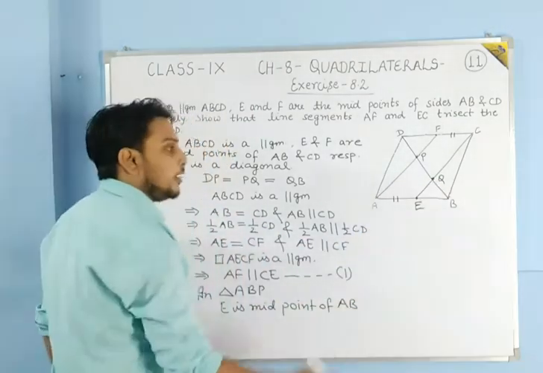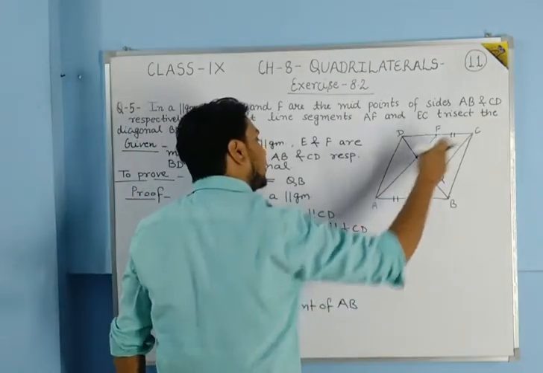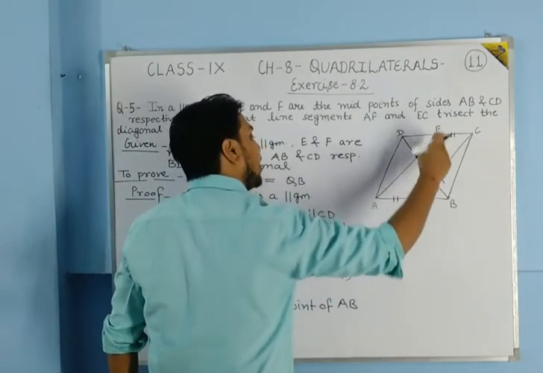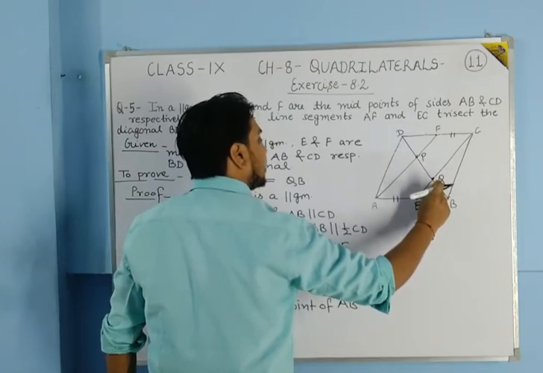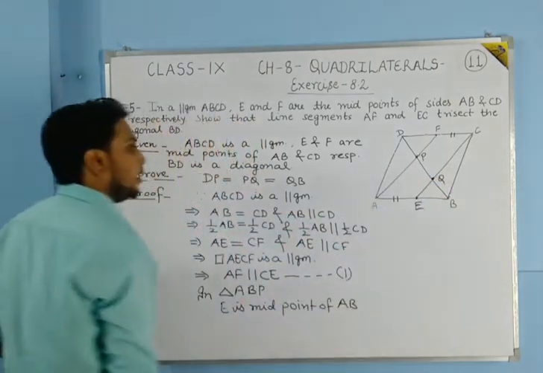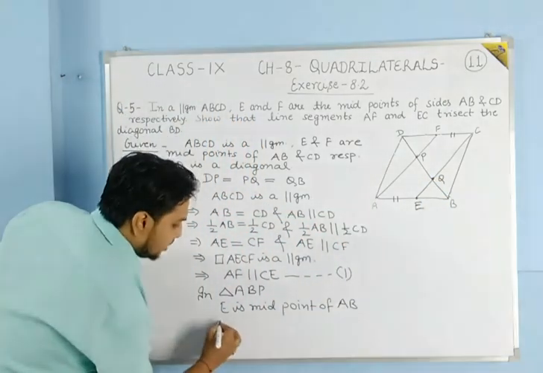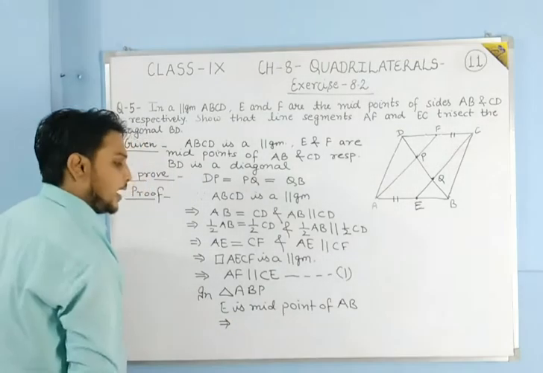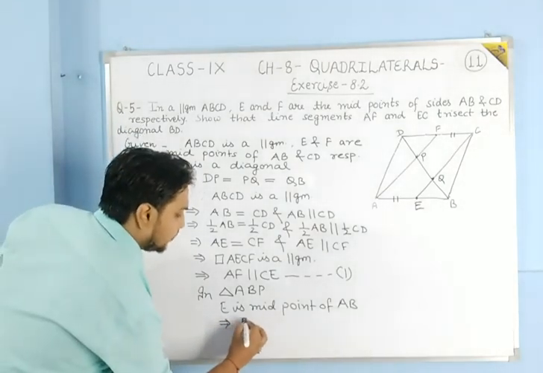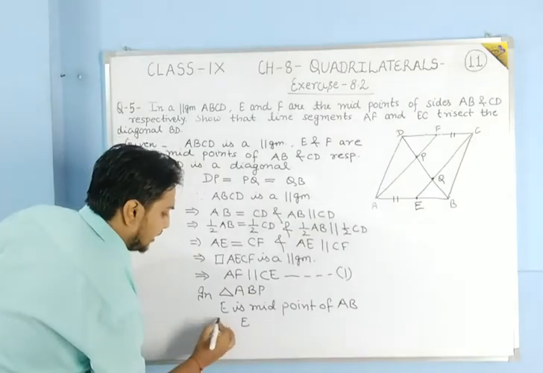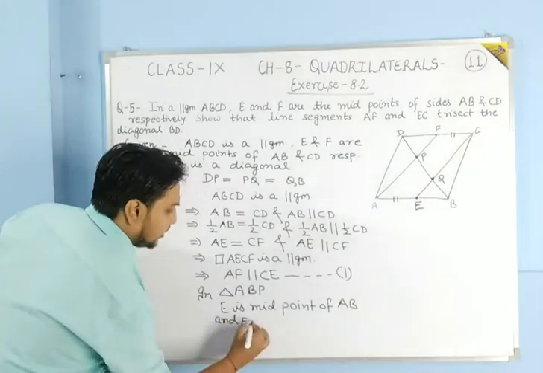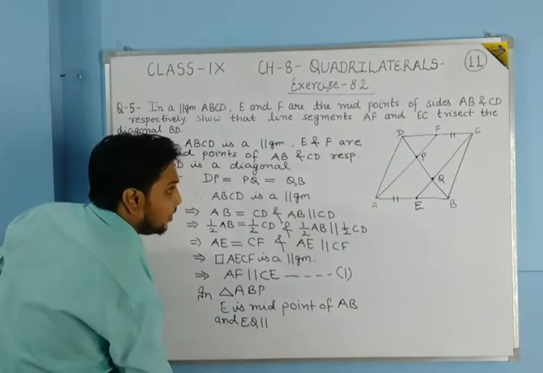See, if the whole side EC is parallel to AF, so we can say that this EQ is parallel to AP. Here we will write, and EQ is parallel to AP.